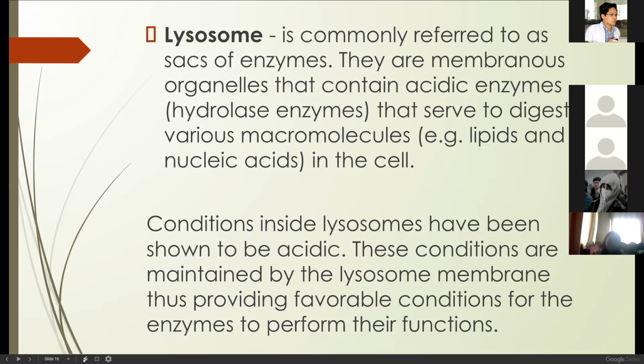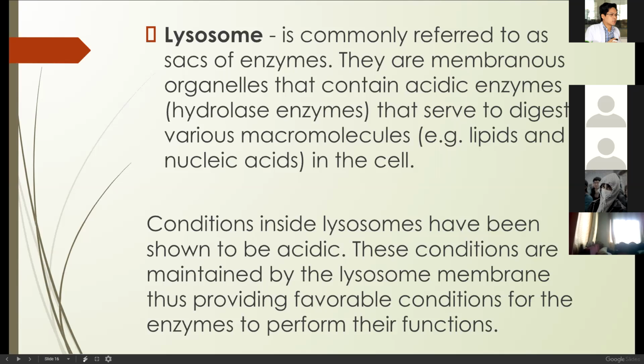They are membranous organelles that contain acidic enzymes. This is acidic. If it is acid, it can damage the cell, correct? Hydrolytic enzymes or hydrolase. What is that for? What do you think?